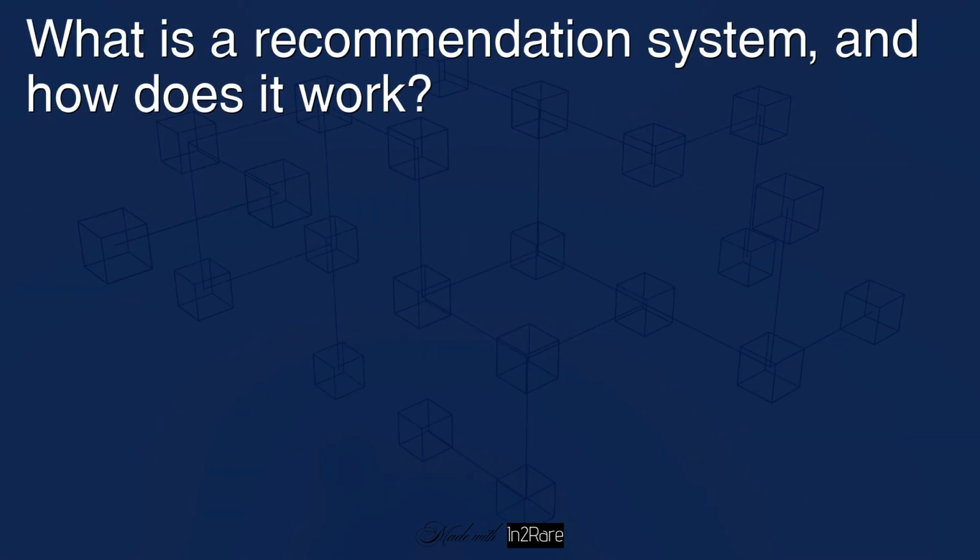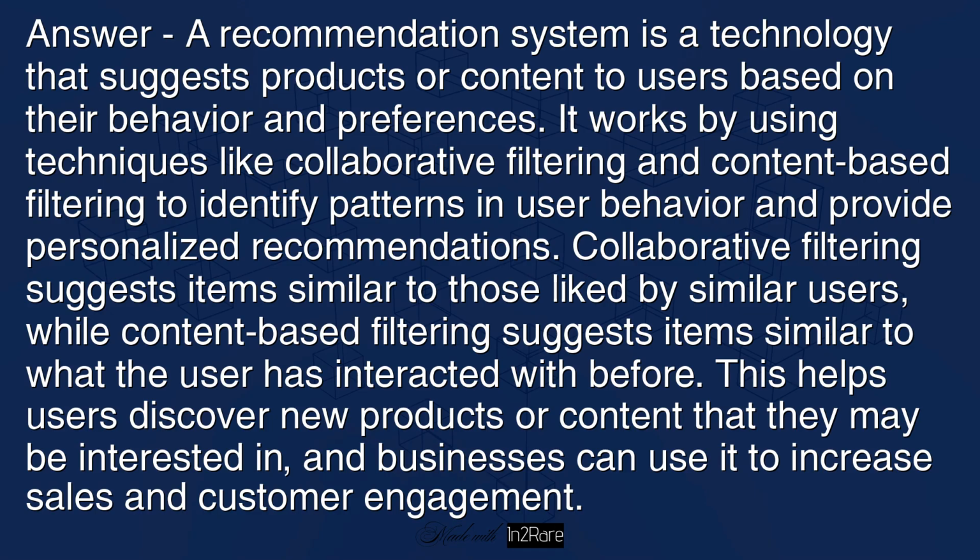What is a recommendation system, and how does it work? Answer: a recommendation system is a technology that suggests products or content to users based on their behavior and preferences. It works by using techniques like collaborative filtering and content-based filtering to identify patterns in user behavior and provide personalized recommendations. Collaborative filtering suggests items similar to those liked by similar users, while content-based filtering suggests items similar to what the user has interacted with before.